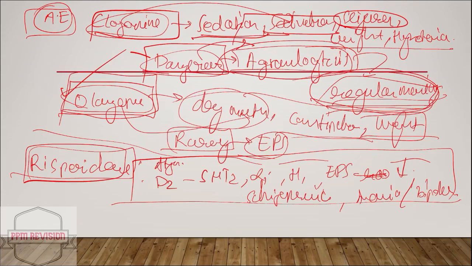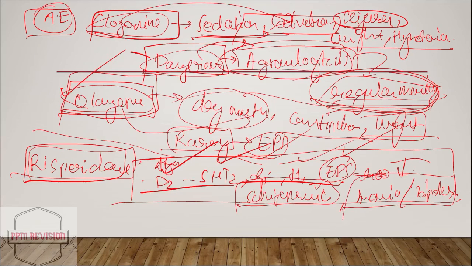Okay, now looking at risperidone, as mentioned earlier, it has similar characteristics. So it acts on D2, 5-HT2, alpha-1 and H1 receptors, and the EPS is reduced, and it is used in schizophrenia and mania in bipolar disorders. So it is used in such cases.